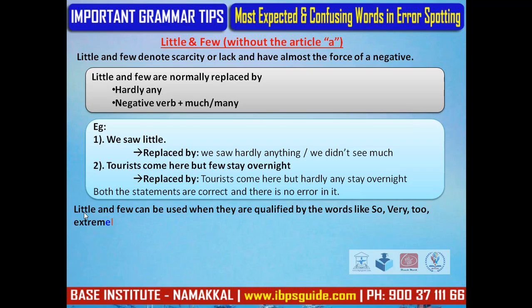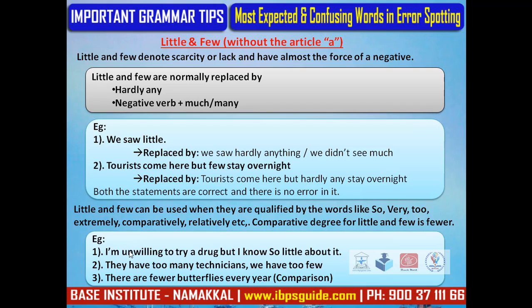Little and few can be used when they are qualified by words like so, very, too, extremely, comparatively, relatively, etc. The comparative degree for these words little and few is fewer. Example, I am unwilling to try a drug, but I know so little about it. They have too many technicians, we have too few.